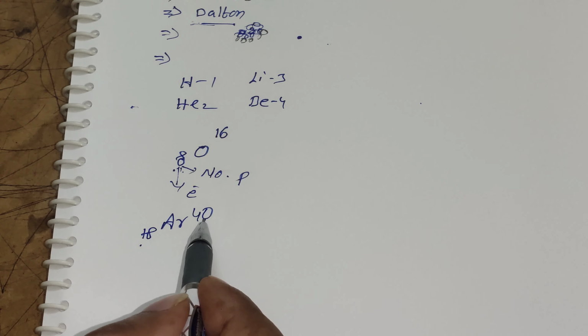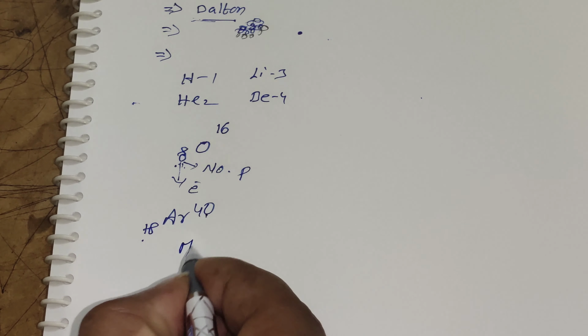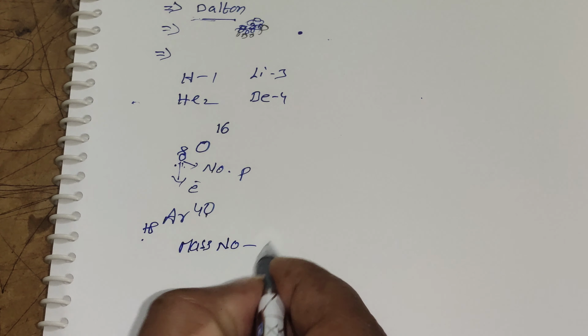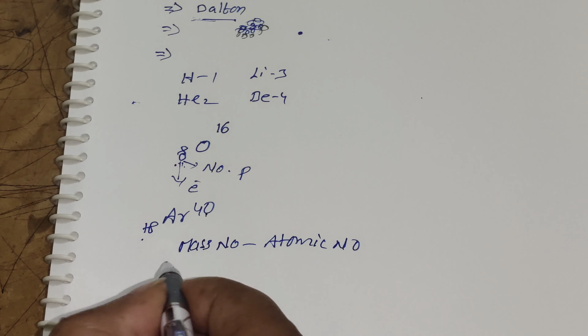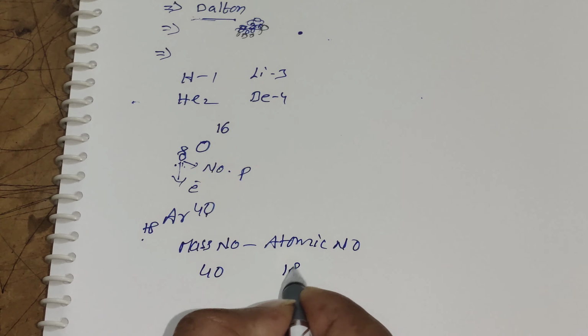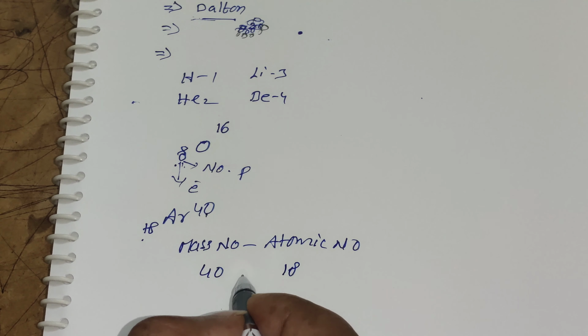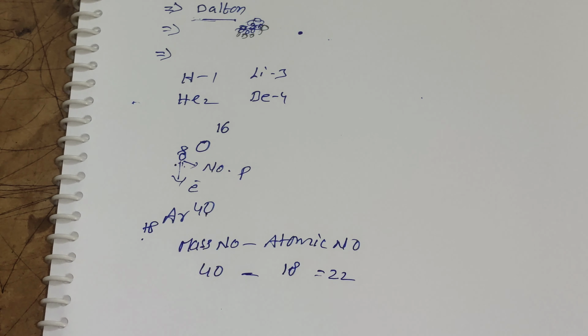Then how can I get the number of neutrons? From the mass number, I just subtract the atomic number. Now here the mass number is 40 and the atomic number is 18. So the number of neutrons is equal to 40 minus 18, that is 22. In that way we get the number of neutrons.